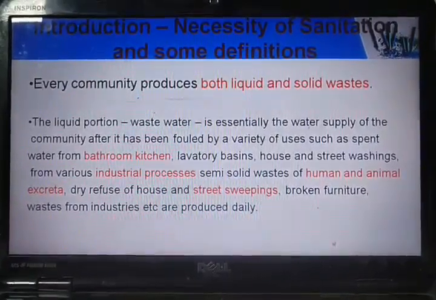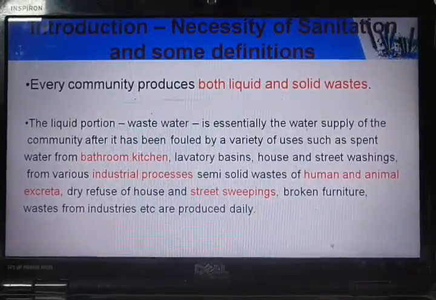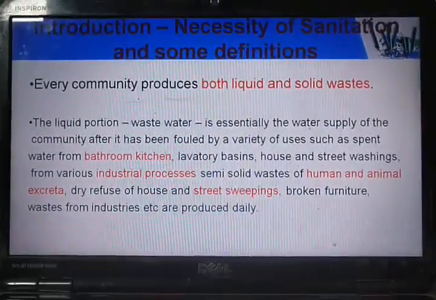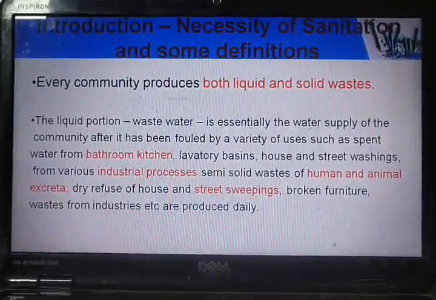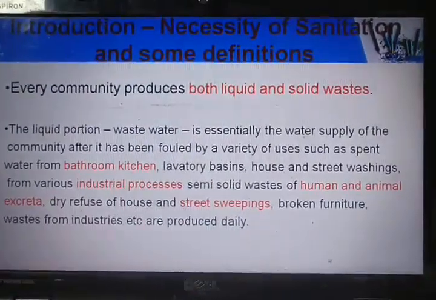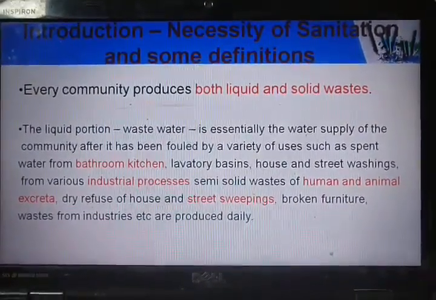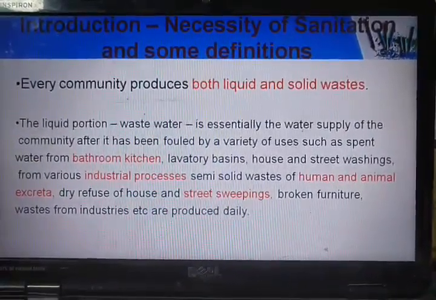I'll tell you the exact difference between sewage and sewerage in the next slides. So here in this subject we'll generally talk about liquid waste. For solid waste, there is a separate subject wherein you will learn about the different terminologies and the treatment and management of solid waste. So this subject majorly deals with liquid waste.